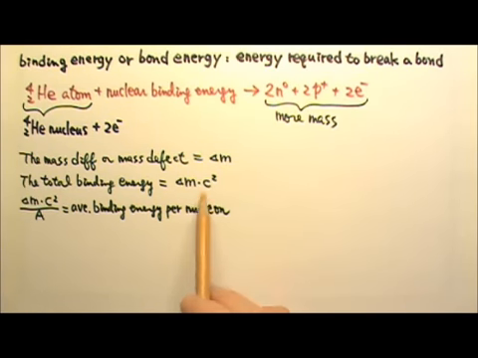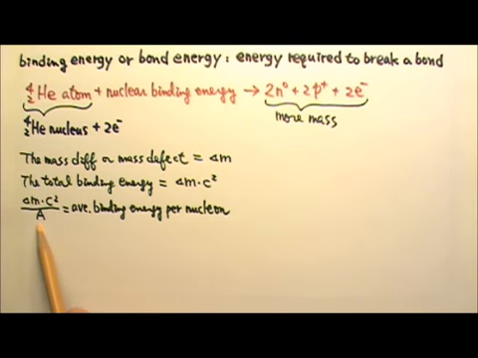We can also divide this total binding energy by the number of nucleons to get the average binding energy per nucleon. It is meaningful to talk about binding energy per nucleon because it can tell us how stable a nucleus is. The higher the binding energy per nucleon, the more energy is required per nucleon to break the nucleus apart, which means the more stable the nucleus.